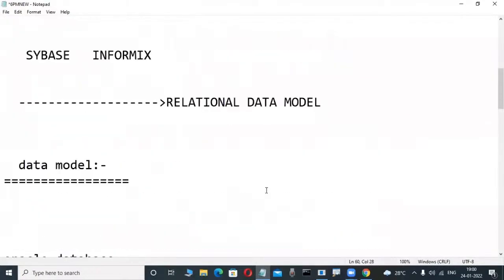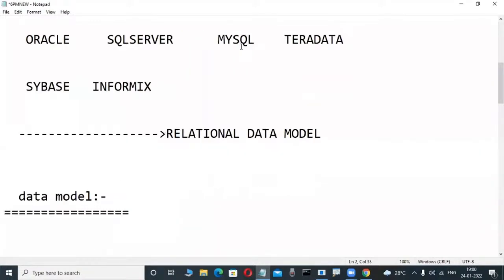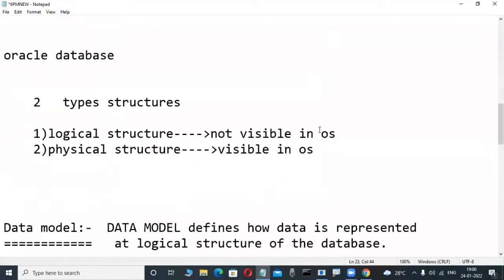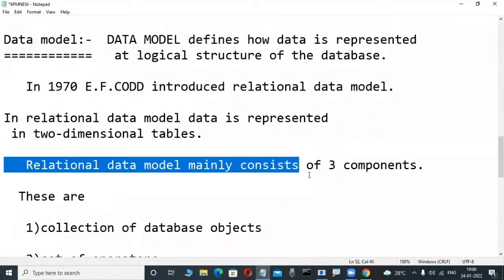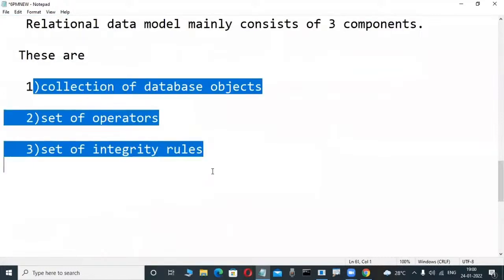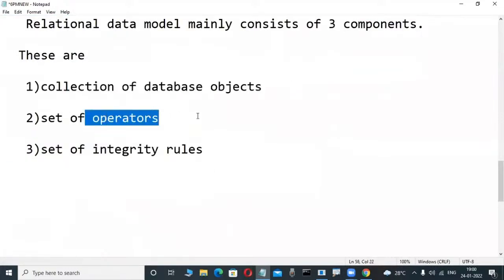That's why my intention is nothing else, I'm not telling anything new in today's demos. Oracle is a database product, but it is implemented based on the relational data model, a concept from 1970 onwards. Nowadays Oracle, SQL Server and DB2 are all relational data model products. Why are these products very easy? Because there are three main components. One is objects, which are very easy. Another is operators, which are dead easy.